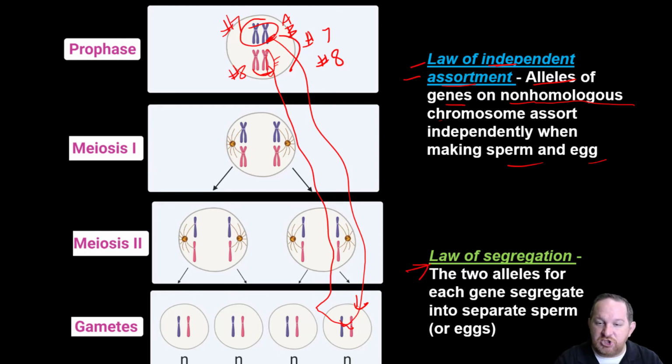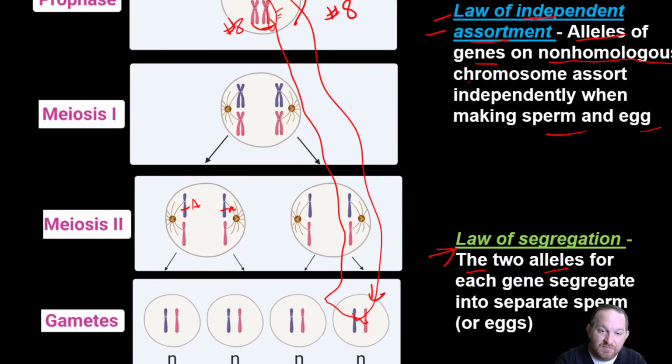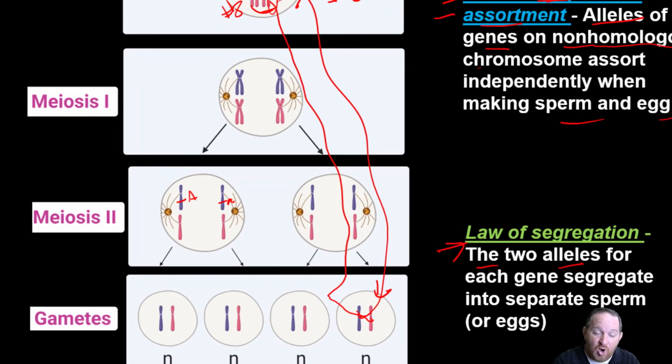The law of segregation says that two alleles for each gene segregate into separate sperm. So meaning, let's say this one had a dominant and this one had a recessive. You don't get both for the same, maybe we're talking about flower color. You don't get both of them in the same gene.